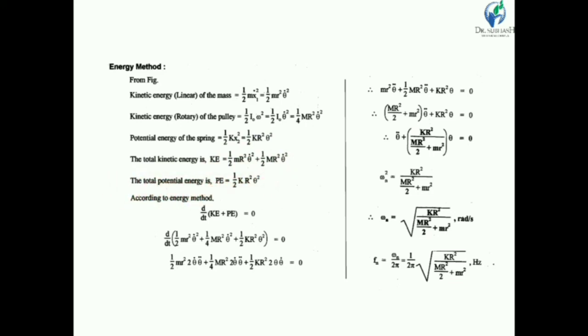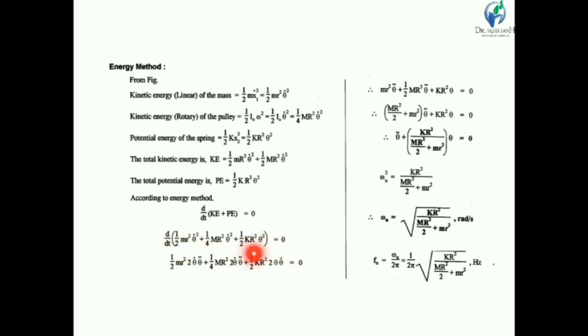According to the energy method, we know that total energy is constant. So if we differentiate the total energy, we get 0. So d by dt of (kinetic energy plus potential energy) is equal to 0. Putting in the values, d by dt of (1/2 m r square theta dot square plus 1/4 M R square theta dot square plus 1/2 K R square theta square) is equal to 0.